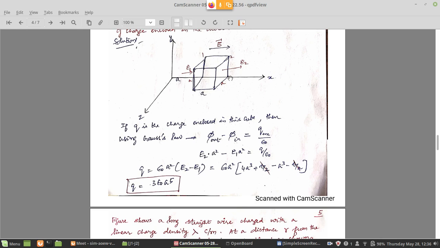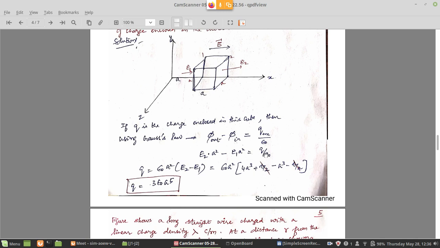So flux out is E2 into A squared minus inside flux is E1. That is the flux coming into the first phase from the left. That is E1 into A squared. This must be equal to, if at all there is any charge, Q enclosed by epsilon naught. So the charge is Q by epsilon naught.